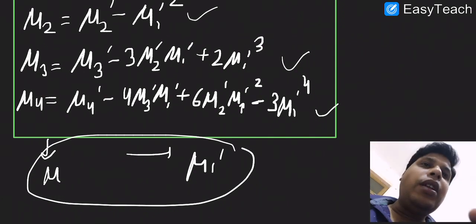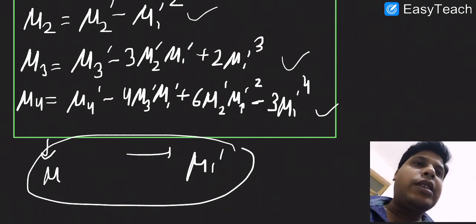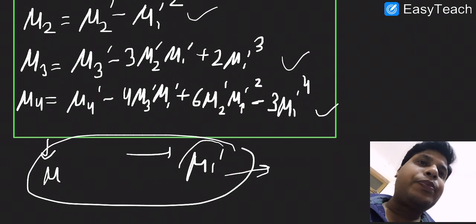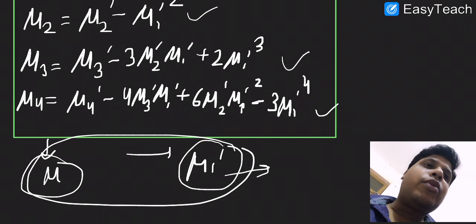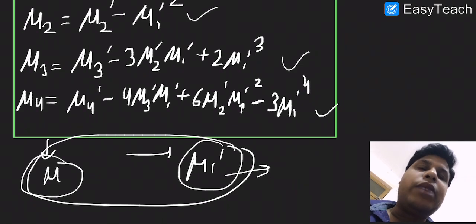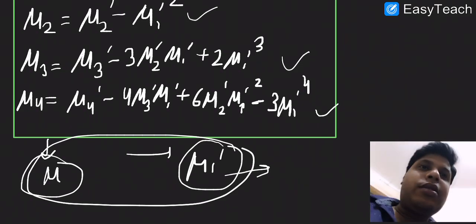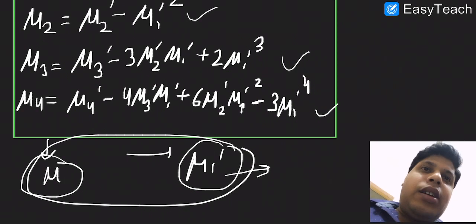Now we move forward to the next derivation, in which I am going to tell you how to derive the relationship between the moments about the origin and the moments about the mean. Okay, so hopefully this is clear to you, and you can take a screenshot if you want.